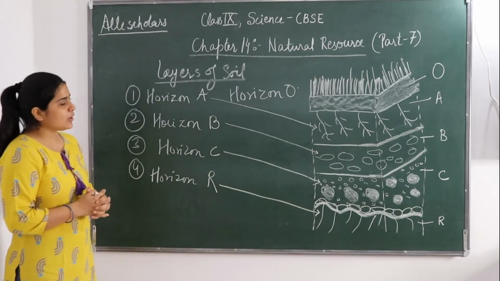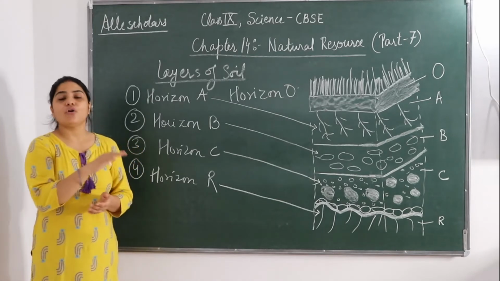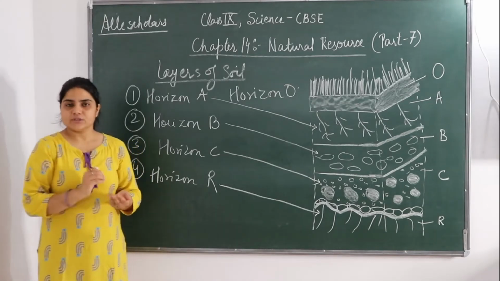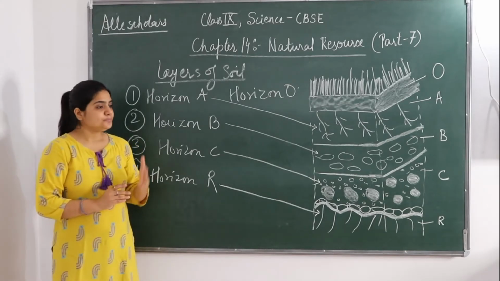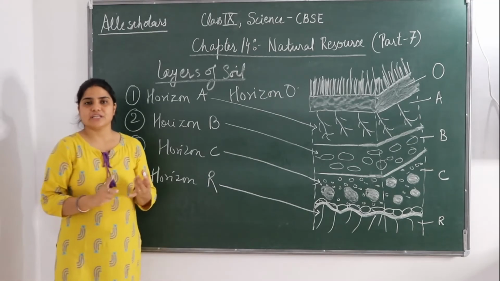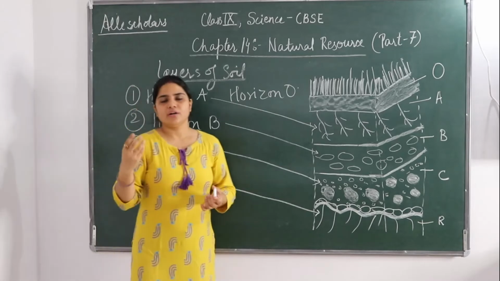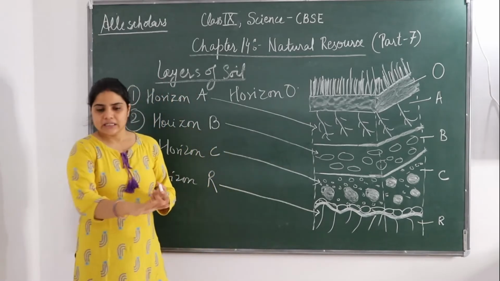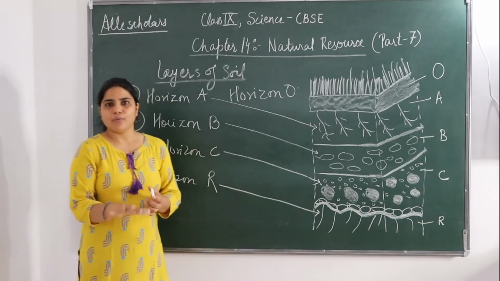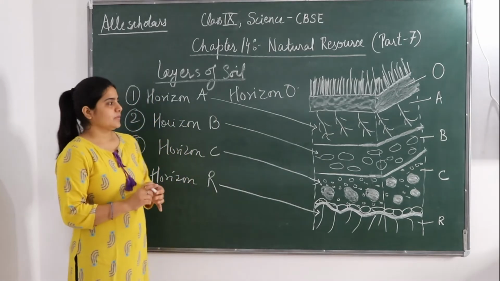So basically, what is horizon O? It contains a layer of organic matter, which consists of a large number of decomposed leaves, because we know that in autumn, when leaves fall, they settle only on the topmost layer.